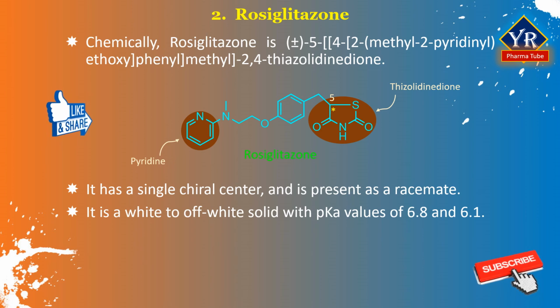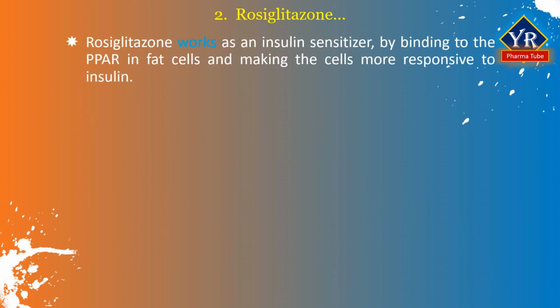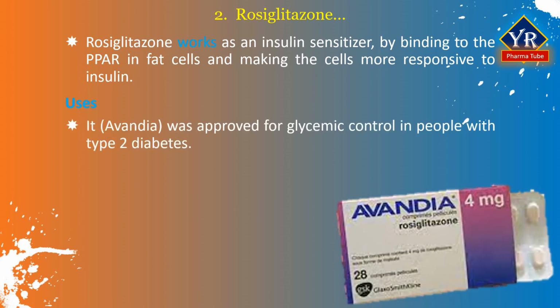Rosiglitazone is a white to off-white solid with pKa values of 6.8 and 6.1. It is readily soluble in ethanol and a buffered aqueous solution with a pH of 2.3. Solubility decreases with increasing pH in the physiological range. Rosiglitazone works as an insulin sensitizer by binding to the PPAR in fat cells and making the cells more responsive to insulin. Rosiglitazone is sold under the name Avandia.